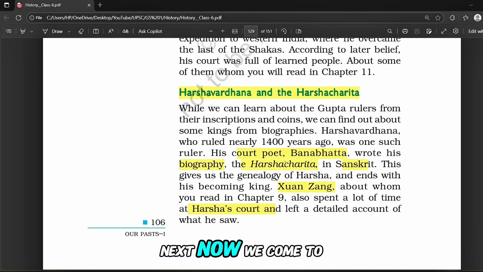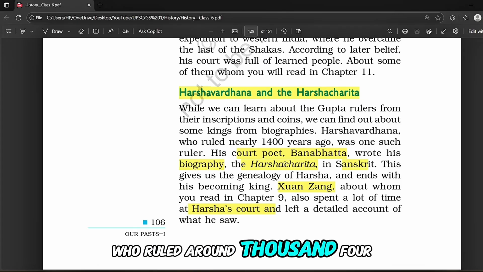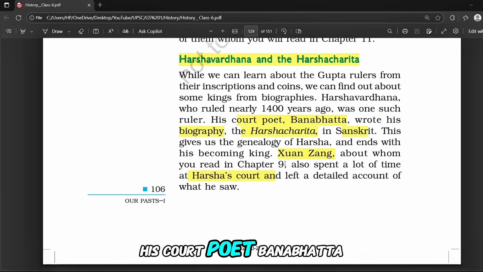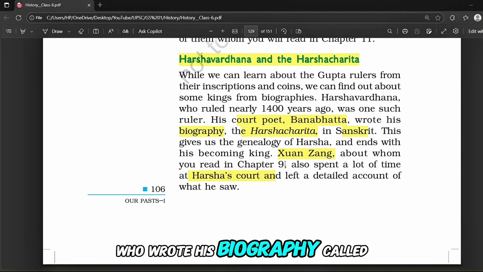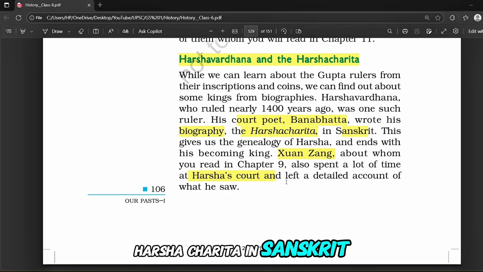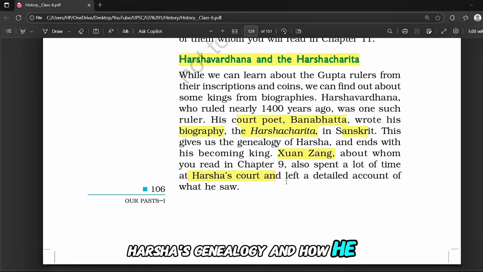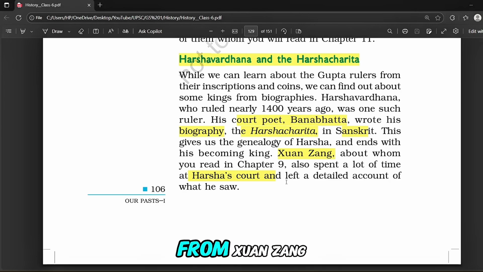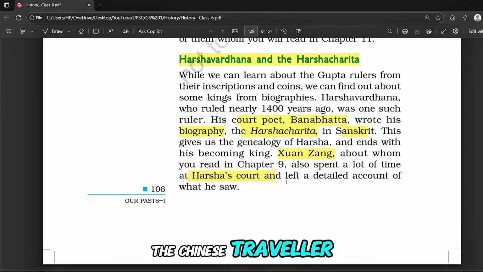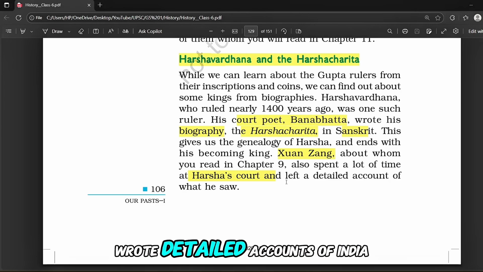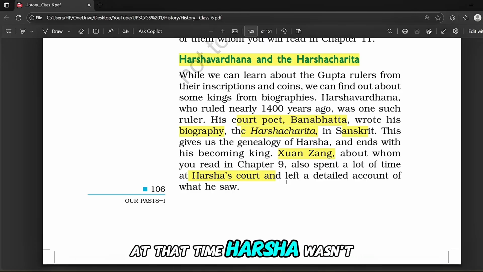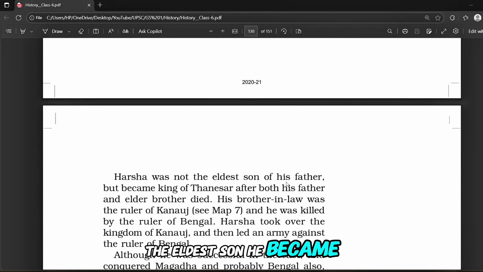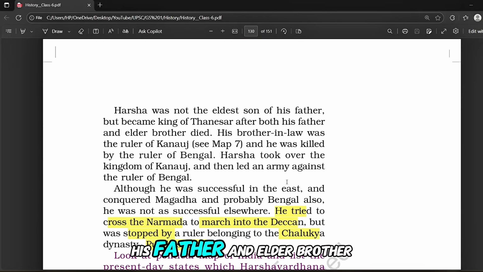Okay. Now we come to another powerful ruler, that is Harshavardhana, who ruled around 1400 years ago. His court poet Banabhatta wrote his biography called Harshacharita in Sanskrit. This gives us details about Harsha's genealogy and how he became king. We also know about him from Xuanzang, the Chinese traveler who visited his court and wrote detailed accounts of India at that time. Harsha wasn't the eldest son. He became king after the death of his father and elder brother.